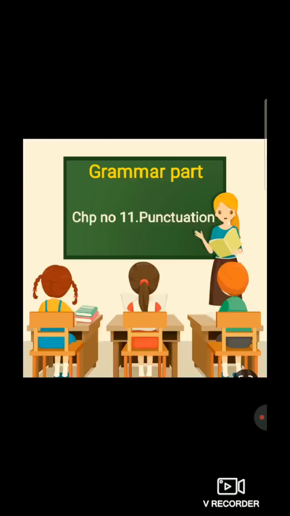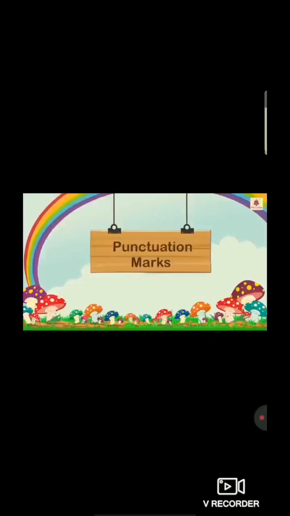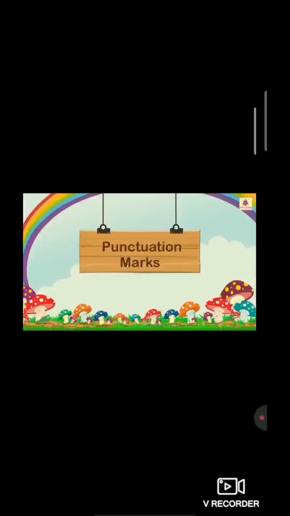Students, again I am saying, first we had studied chapter number 10, verbs, doing words, right? And now we are going to learn chapter number 11, punctuation. So first of all students, what is punctuation? Punctuation marks are used in writing text. They help understanding and correct reading.